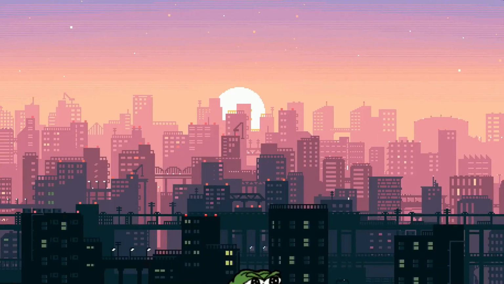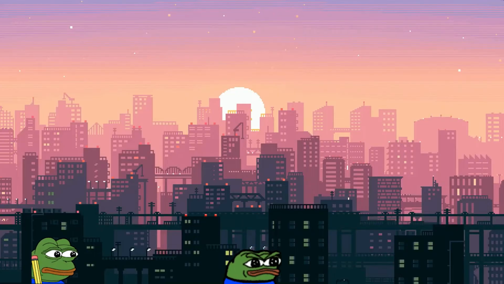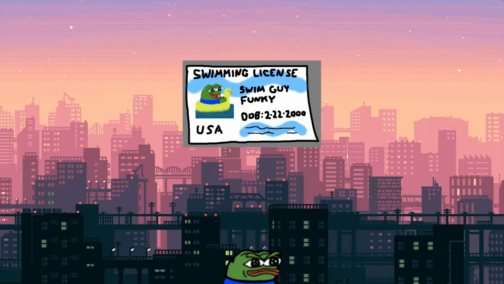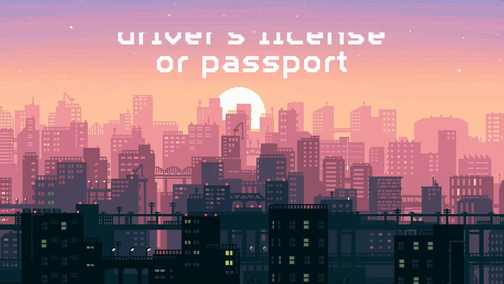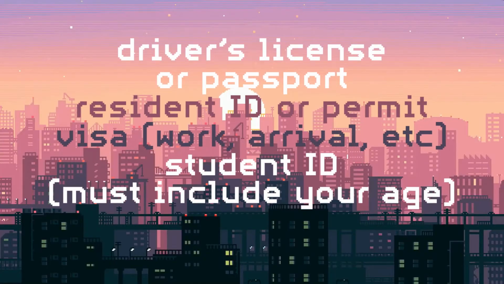Before you can sign up for Naver Pay, you will need to verify your account with your real name and age. As I mentioned at the beginning of this video, as a foreigner without a Korean bank account, this will require uploading some form of government identification to Naver support. Common forms of ID would include a driver's license or a passport.